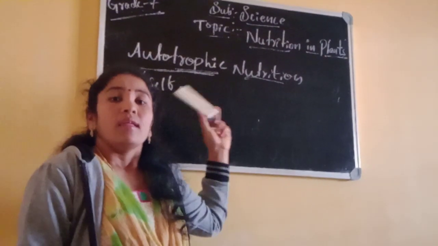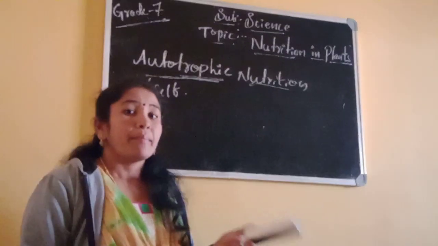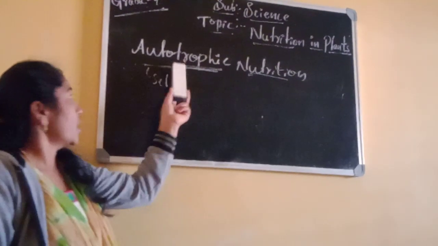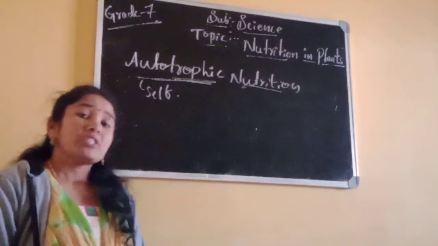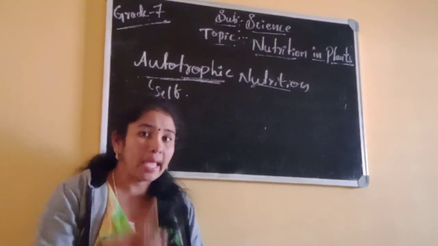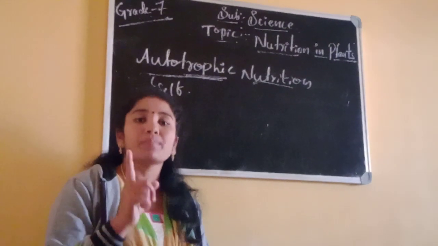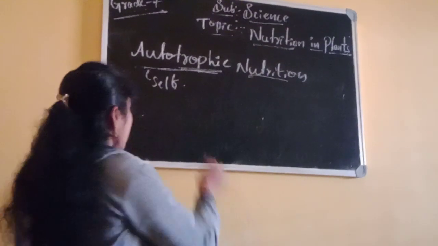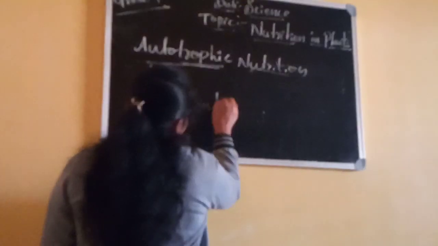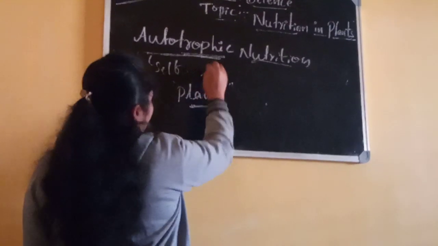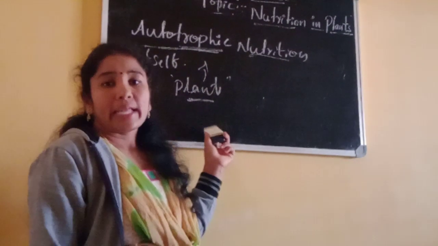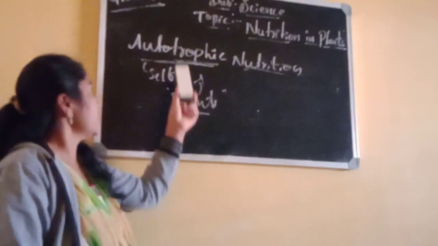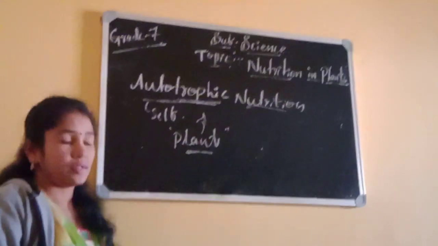Once again, the organisms which prepare their own food is called autotrophic nutrition. Which will prepare their own food? Only plants. Only green plants prepare their own food, so that plants are called autotrophs.